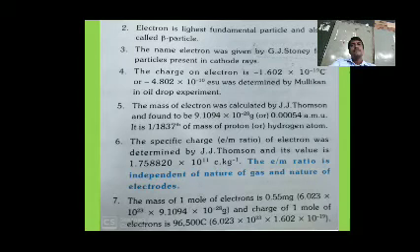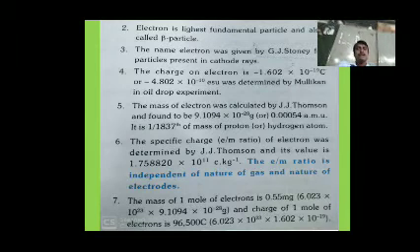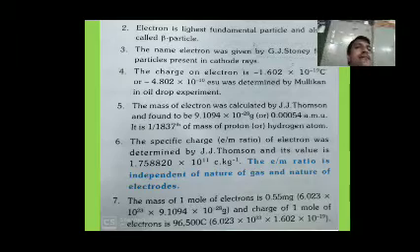The charge of 1 mole of electrons is 96,500 coulombs, that is, 6.023 into 10 to the power of 23 into 1.602 into 10 to the power of minus 19 coulombs. These are the general characteristics of electrons.